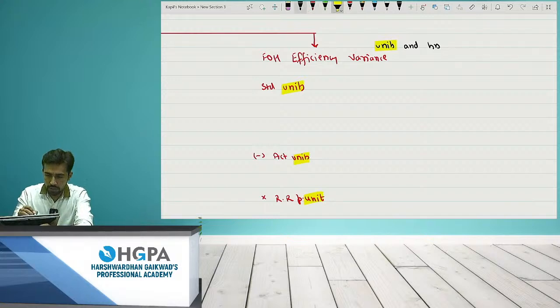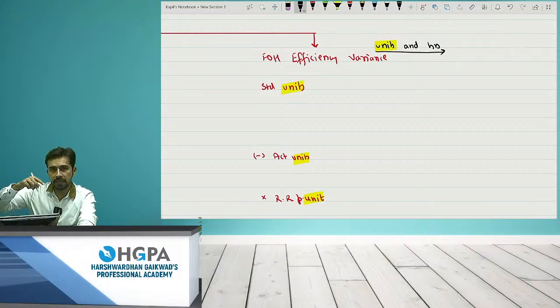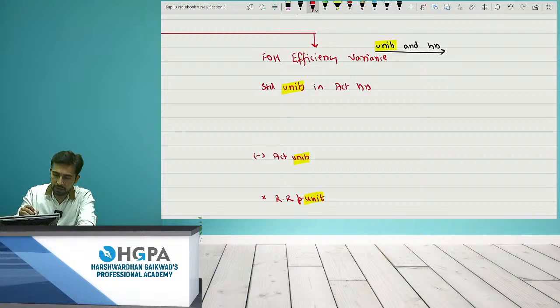But what I have to do is write the sentence like this: standard units in actual hours. Again the table: budget, actual, question mark.